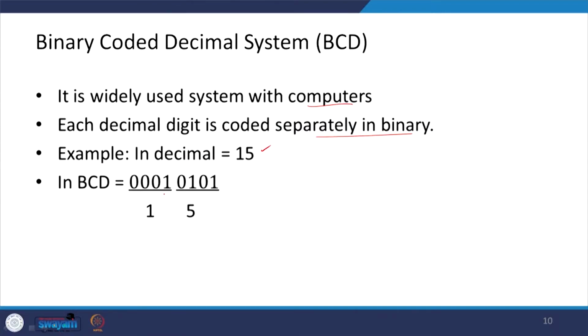We can see that this is 1, and this is 2 to the power 2, that is 4, plus 1, so this is 5. So, the 1 is coded in binary like this, and the 5 is coded in binary like this.